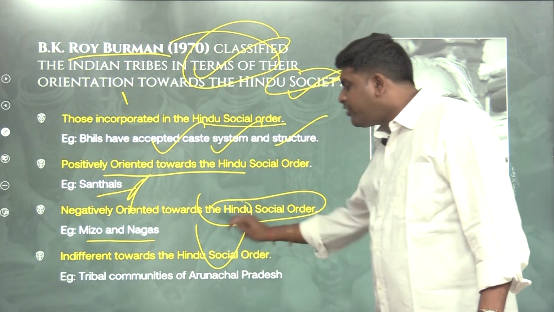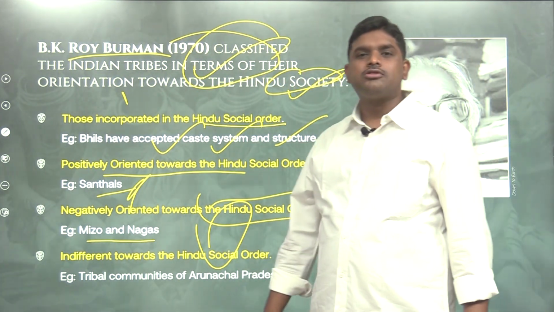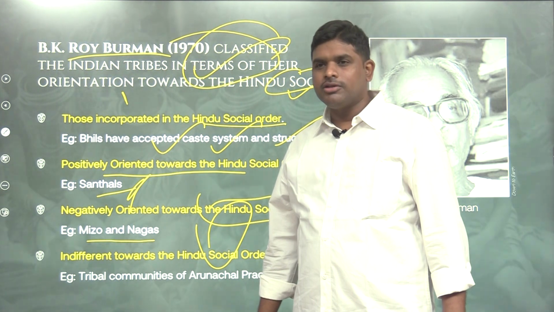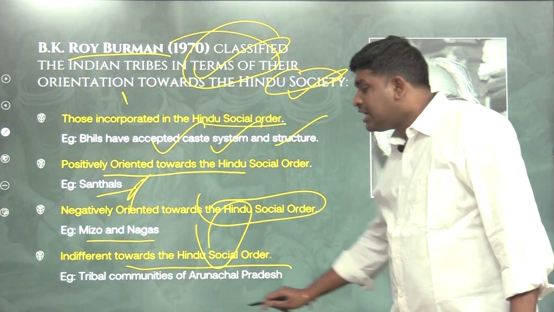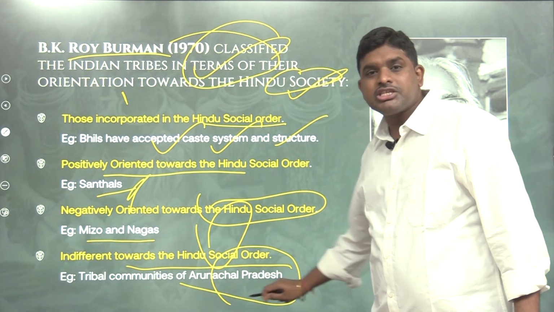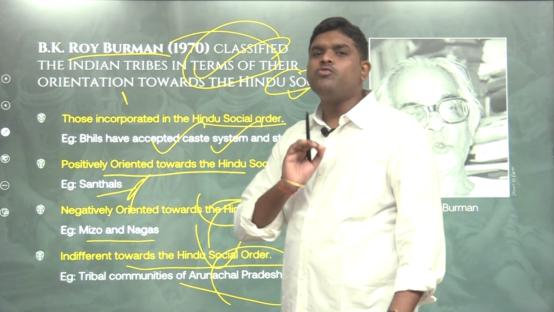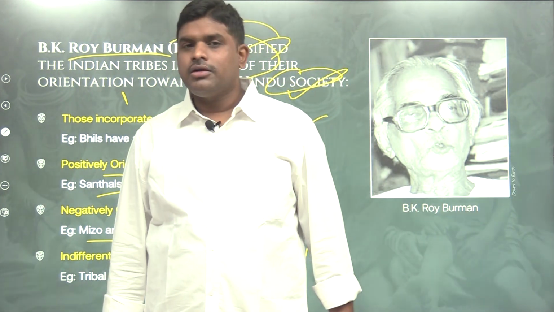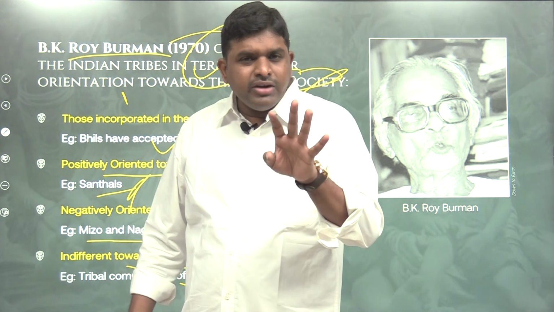Fourth, indifferent towards the Hindu social order. Who are Hindus? We never heard about Hindus. Indifferent attitude is seen in the tribal communities of Arunachal Pradesh, the Apatanis. They don't want to be associated with Hindus. So four different versions are there.